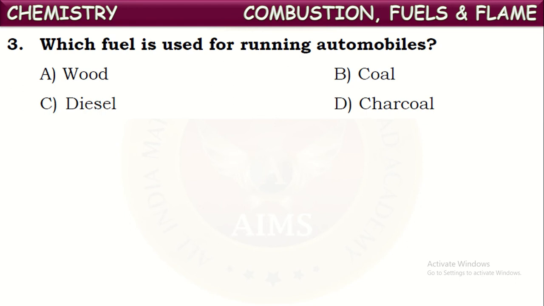Next one. Which fuel is used for running automobiles? Among the given options, see what are the fuels mentioned: wood, coal, charcoal and diesel. Which is the fuel generally used for running automobiles? Yes, it is diesel. Diesel, petrol or CNG are being used nowadays for running automobiles. So out of those given here, diesel is the correct answer.